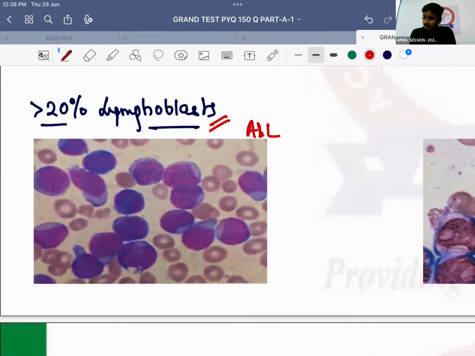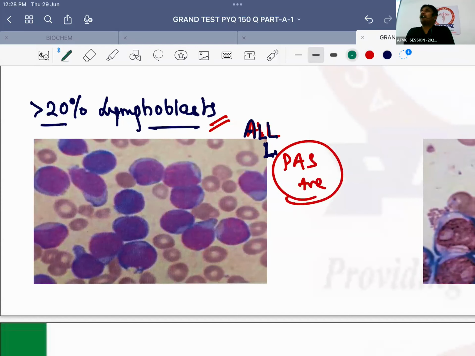In AML, a very characteristic feature. In ALL, these lymphoblasts, are they MPO positive or PAS positive? Very good. These are PAS positive. Please remember, which type of ALL is more common? B type ALL or T type ALL? B type. Okay? Whenever a B cell origin is an option, the safe answer is B type. Remember this. B type ALL is more common. Please remember that. Okay? No issues with this anybody?